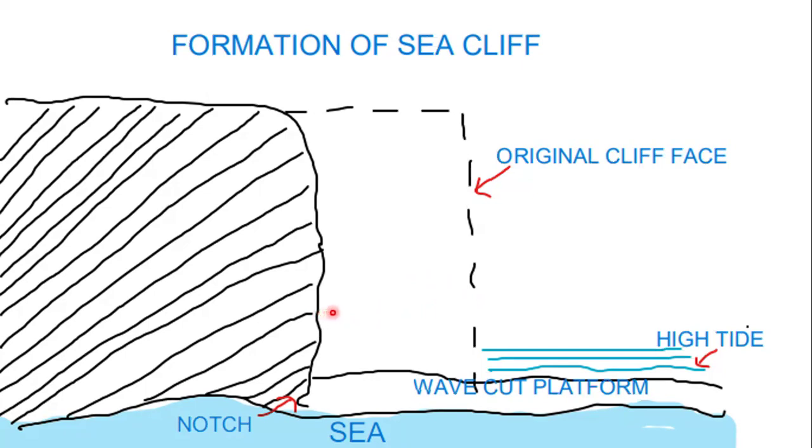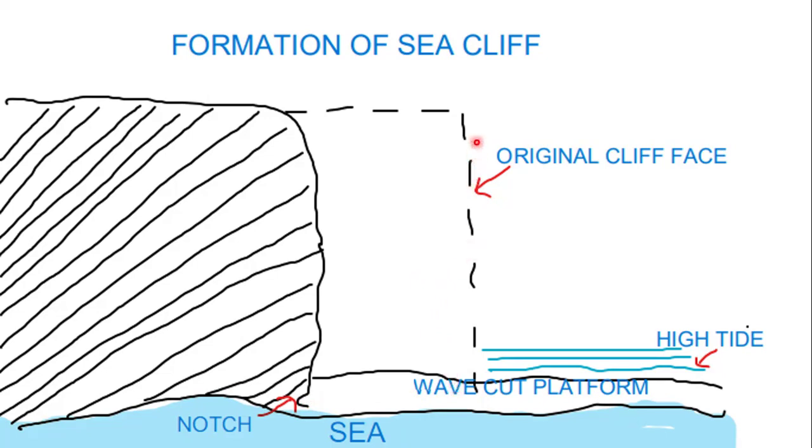The grinding action on the coastal rock creates a notch at the level of the wave action. This notch is widened in due course of time and gradually extends towards the landward side, undermining the overhanging rocks.